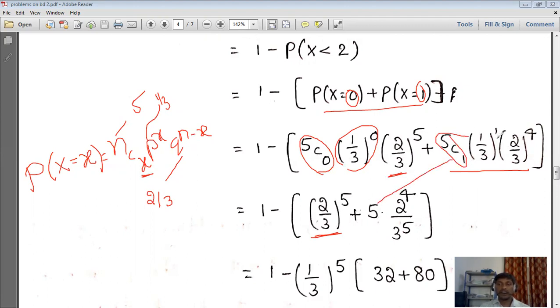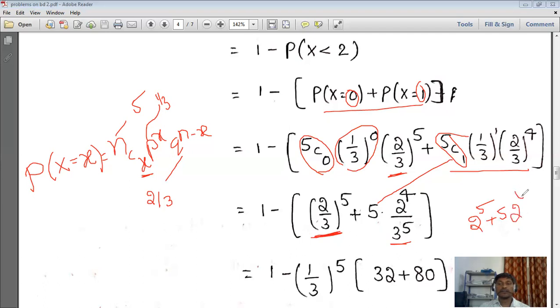And next here it is 2 power 4, and here it is 3 power 1 into 3 power 4. Simply, a power m into a power n is a power m plus n, so 1 plus 4 is 5. If we observe in each term, here it is 3 power 5 and here also the same 3 power 5. So for that we took it common outside, so 1 by 3 whole power 5. And what remains after taking that as common? 2 power 5 plus 5 into 2 power 4.